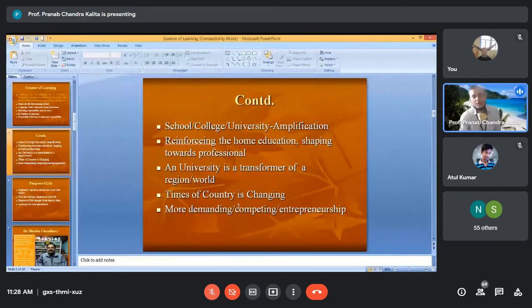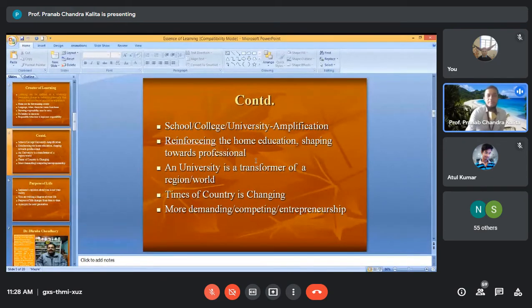So what we do in the school, college or university is amplify the knowledge you gain, especially the values, character and others that you learn from your parents. We amplify that in the college, and we give a little bit of professional knowledge, reinforcing the home education, and we try to make the students good professionals.